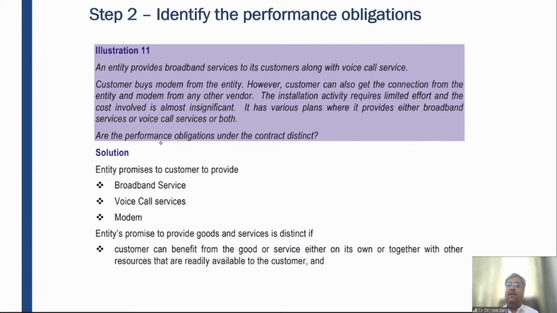It has various plans where it provides either broadband services or voice call services or both. Are the performance obligations under the contract distinct? You need to tell me whether in this contract there are different performance obligations, how many there are, and what they are. How many activities are there? Sale of modem is there. Broadband services is there. Voice call services is there. Installation is there, but installation is pretty simple.